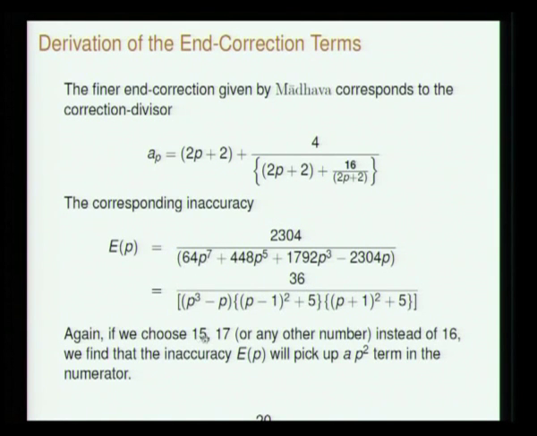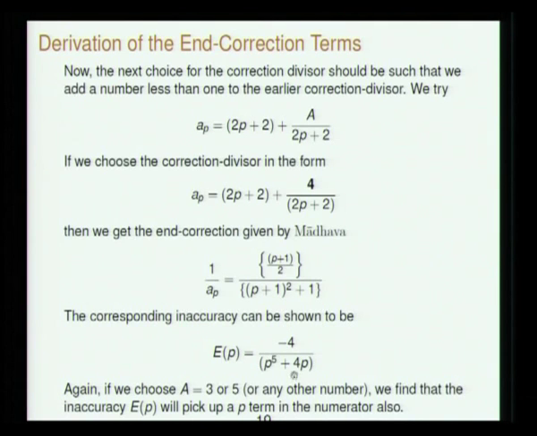Instead of 16, if I choose 15 or 17, this will pick up actually a p squared term, not even a p term, it will pick up a p squared term in the numerator. And in all this you can discover the Madhava transformed series is also coming here, here also the terms of the Madhava.